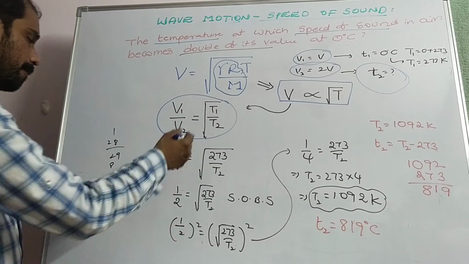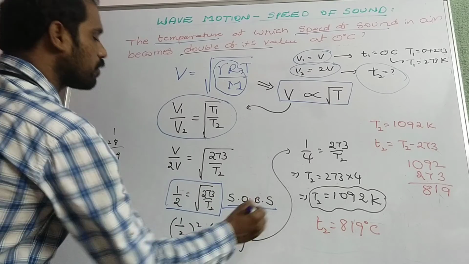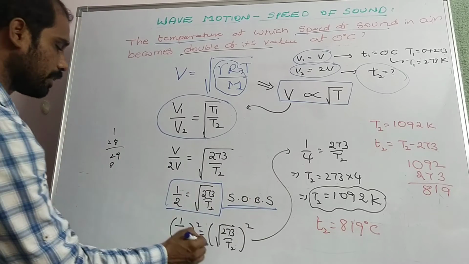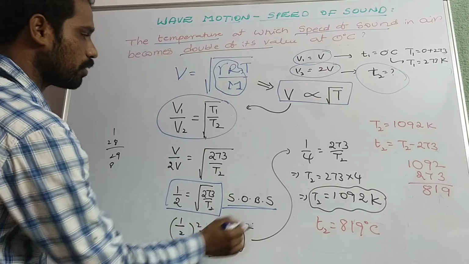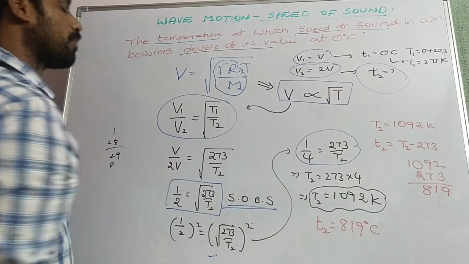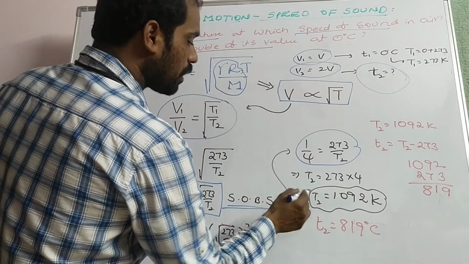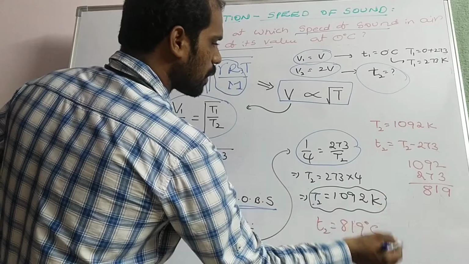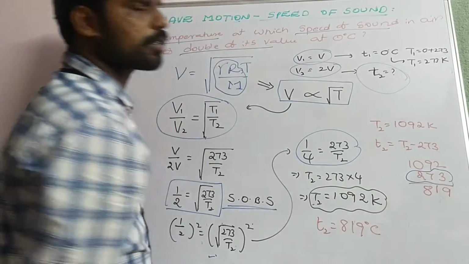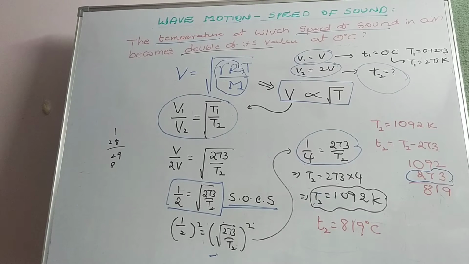After substituting, we get the formula like this. Then squaring both sides, the root gets cancelled, so we obtain 273 by T2 equal to 1 by 4. So T2 is equal to 273 into 4, and finally T2 is equal to 1092. This is the absolute scale of temperature. If we want to convert into the Celsius scale, we have to subtract 273, and finally we get the answer 819 degrees Celsius.